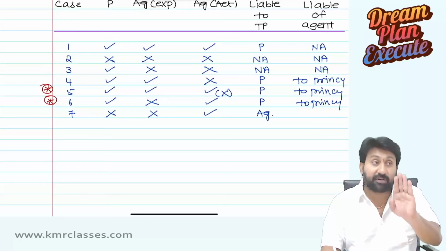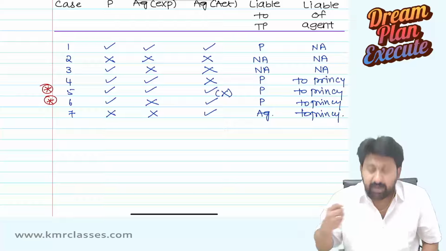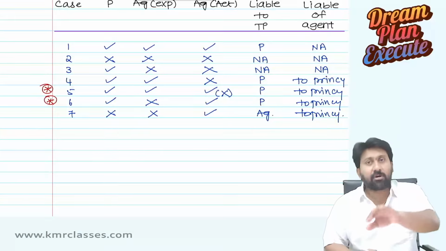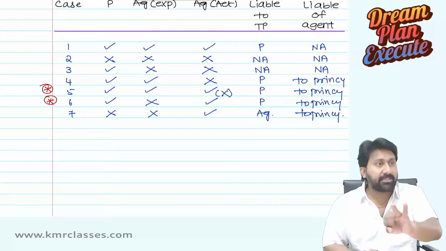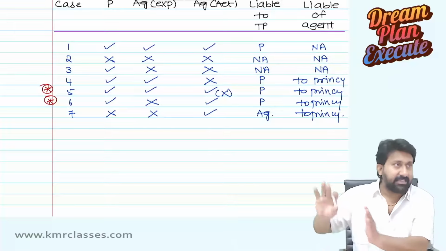Normally, for breach of trust he can complain. So what is the liability of the agent? He is also liable to the principal in a different way, not like a payment of money. There will be a different concept: breach of trust, breach of agency, pay damages, compensation. Those will come, so that we will discuss separately.